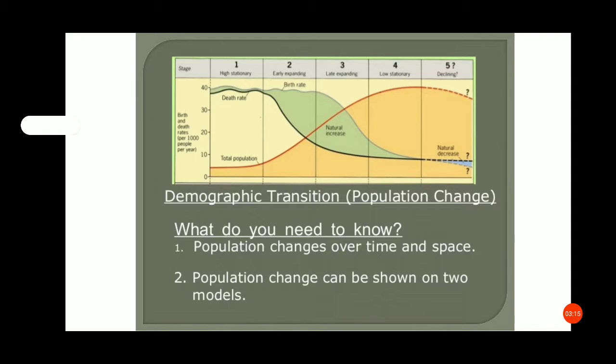In the first stage there is high birth rate and high death rate and the total population is very low. Then population changes over time and space.